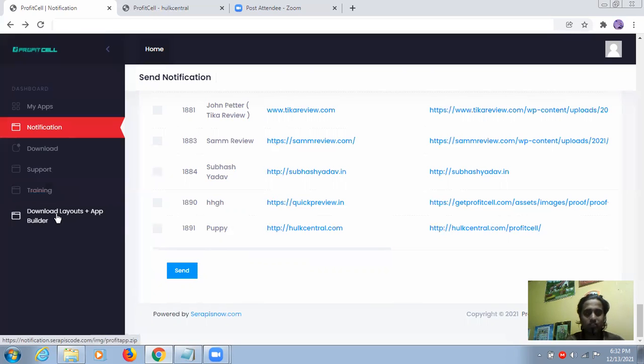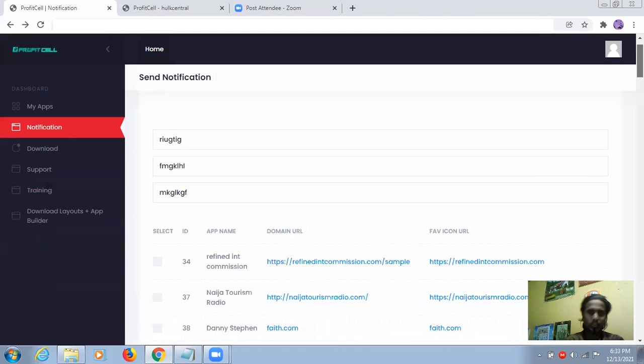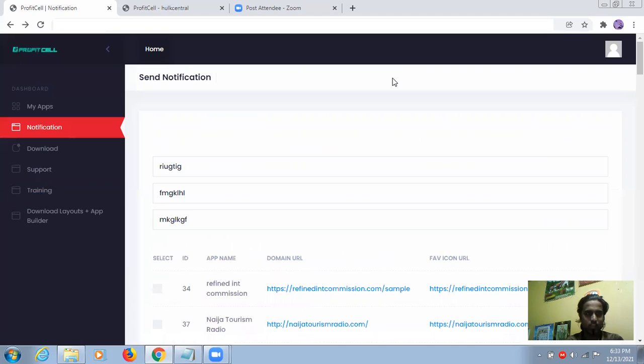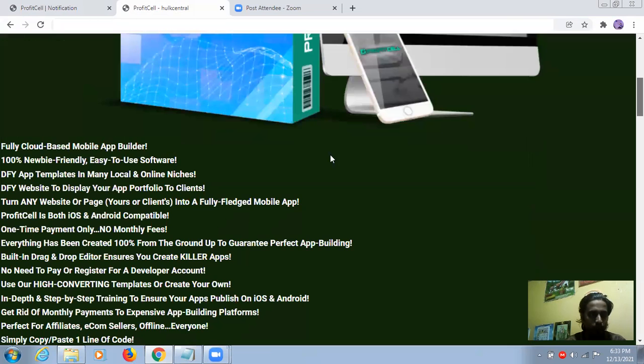So download layouts and app builder. This is completely inside things. You will learn directly inside the training. So that's how you have to play around with this, guys, and that's how you will be able to build your applications. Let me show you if I left any important information.